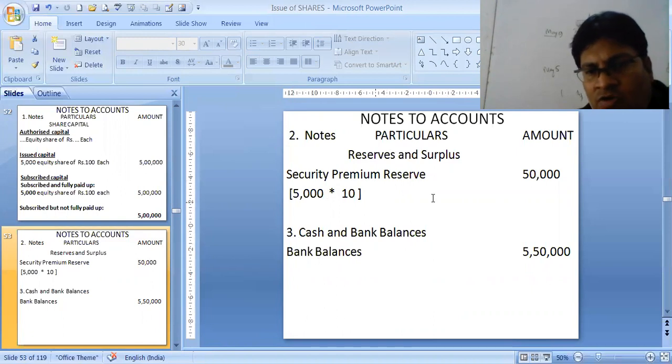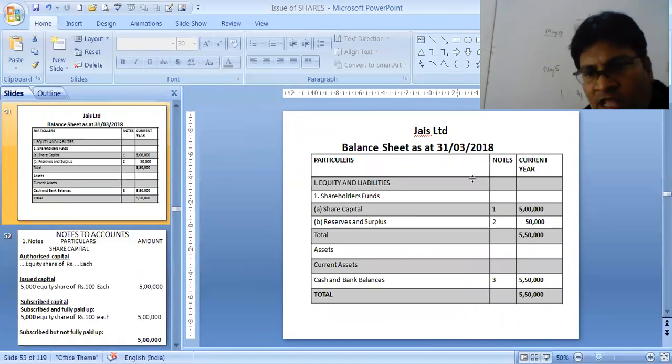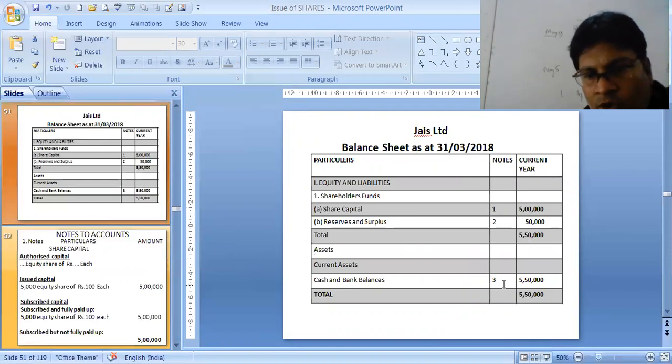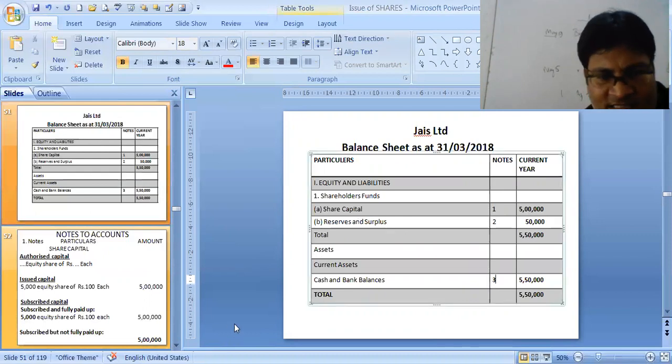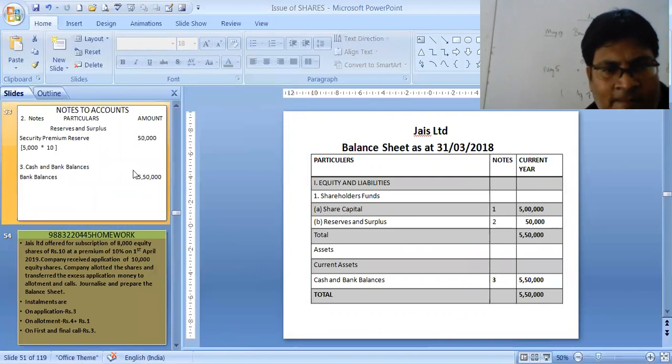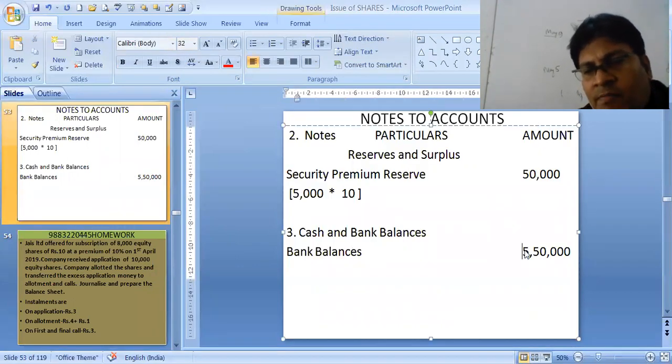Then 5,000 into 10, 50,000. See in your balance sheet, it is 50,000 over here, note 2, 50,000. Total of the liability side is 5,50,000. Similarly now, note 3. Note 3 is cash and bank balance, which comes under current assets, the asset part. That is the bank balance 5,50,000, which has come from the bank account, or simply the cash book, bank column.